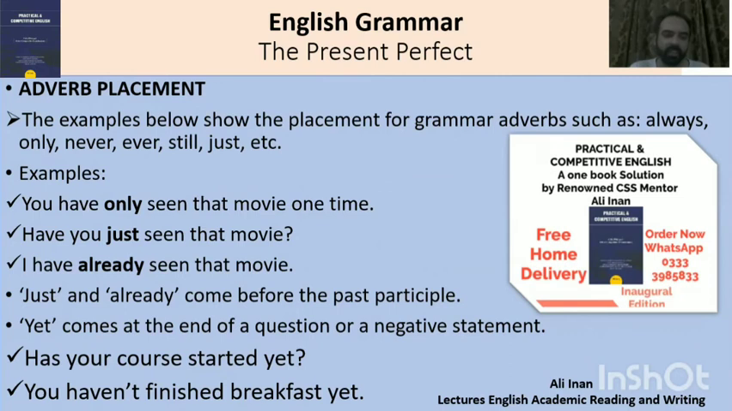You have only seen that movie one time. Have you just seen that movie? Or I've already seen that movie. In these sentences, just and already came before the past participle form of the verb. Yet comes at the end of a question or a negative statement.